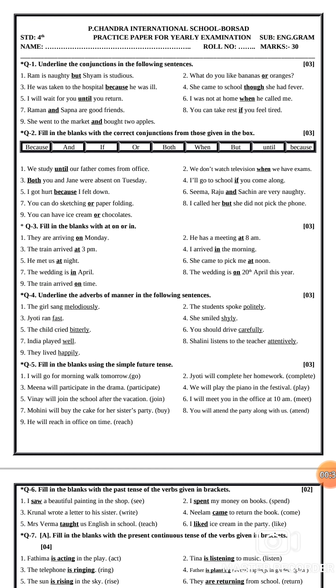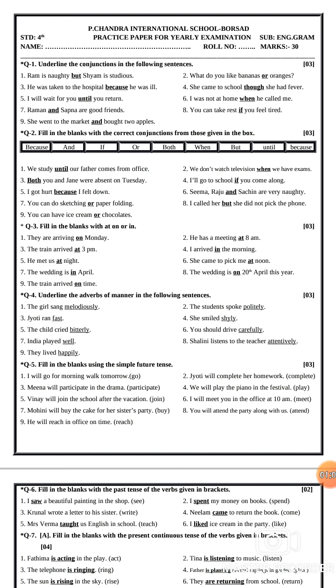Let's see. First number. Ram is naughty, but Shyam is studious. So the answer is but. Okay, so but is our conjunction. Second number, what do you like, bananas or oranges? So the answer is or. Third number, he was taken to the hospital because he was ill. So because is our conjunction. So that is why we have to underline the because.